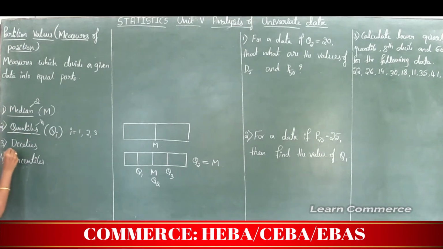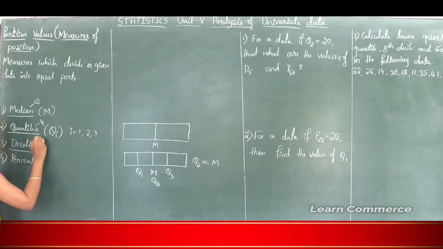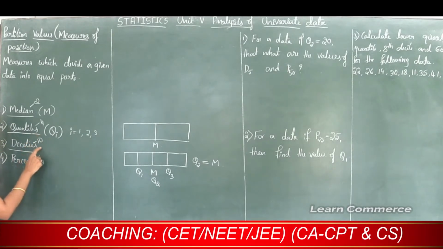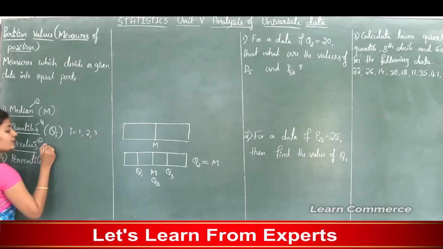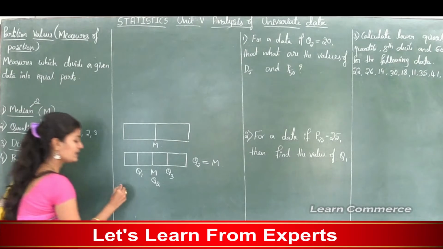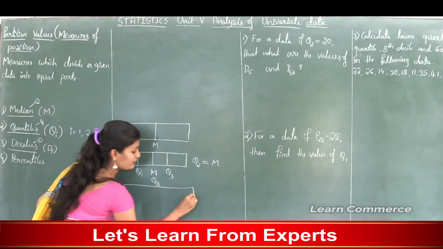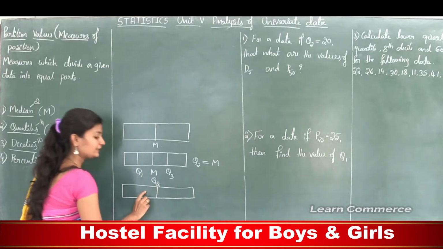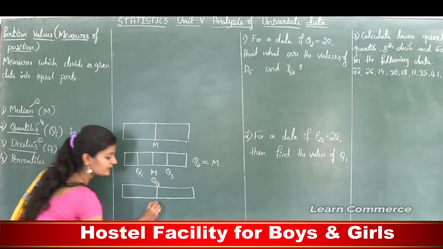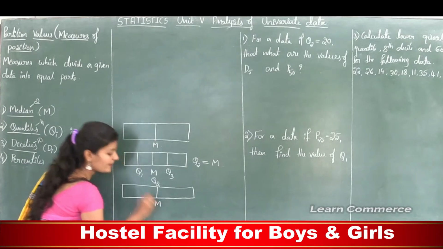Okay, next move to deciles. Decile in the sense what? That is 10. Deciles are measures which divide a given data into 10 equal parts, and deciles are denoted by Di. Here also I will consider the same bread piece. If I divide this bread into two equal parts, then this center line is known as median.